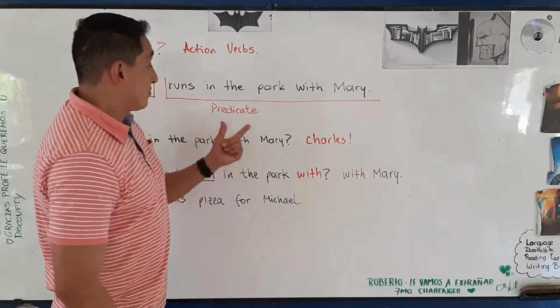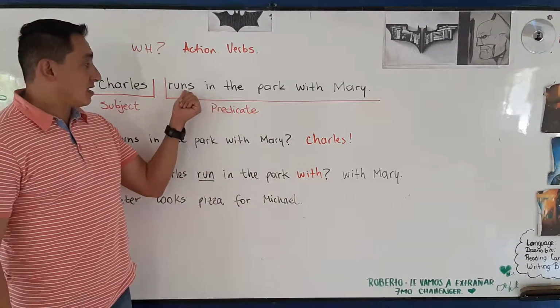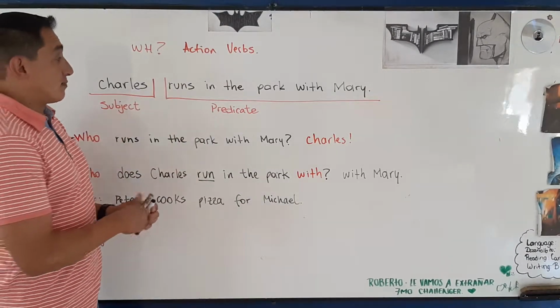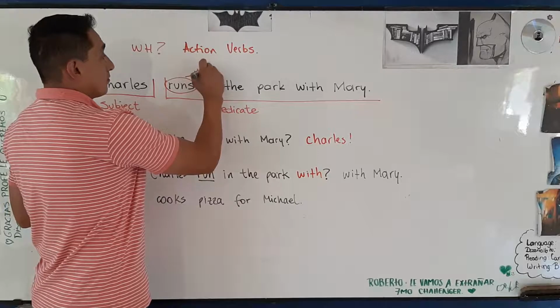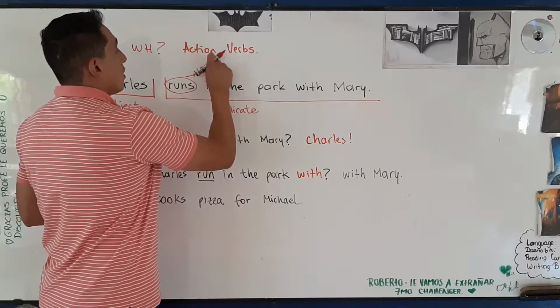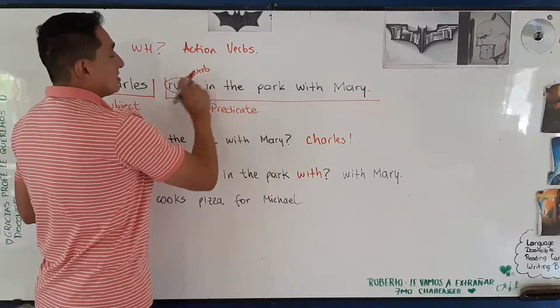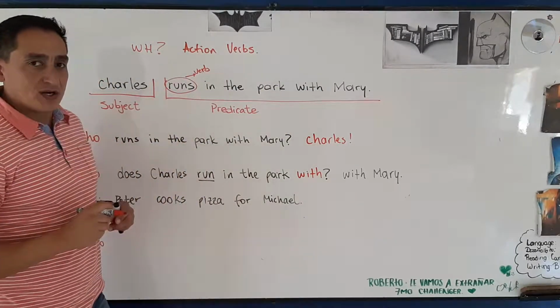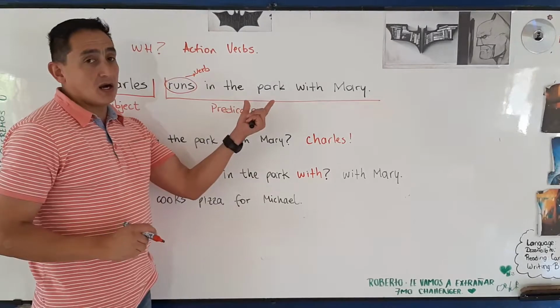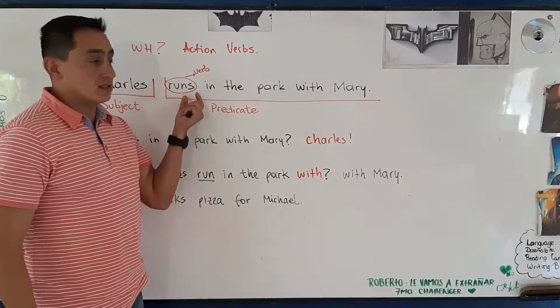Instead of it, the predicate includes the verb. Yes? The predicate includes the verb and the complement of the verb. In this case, we have the verb run. In the park is a complement of runs.